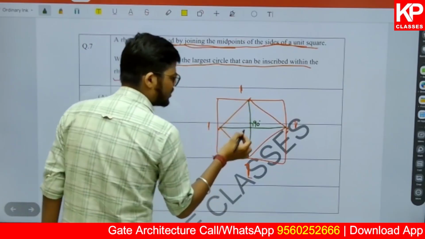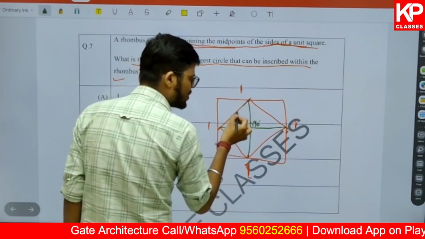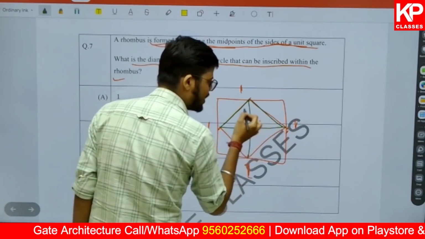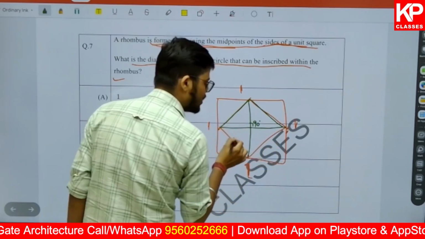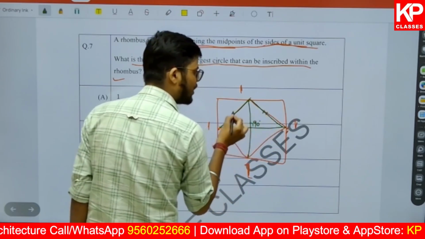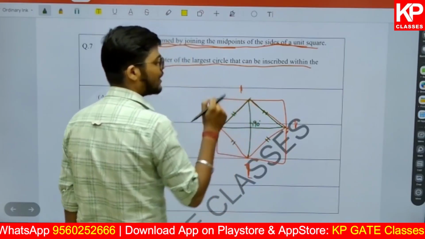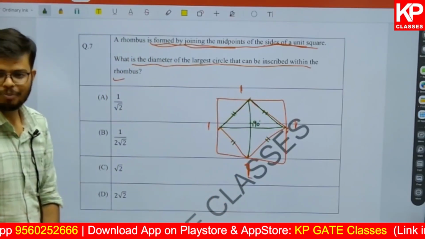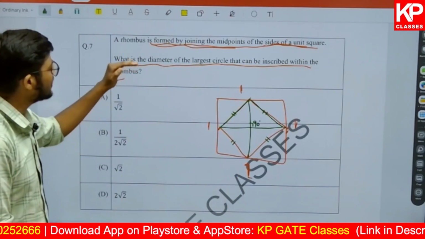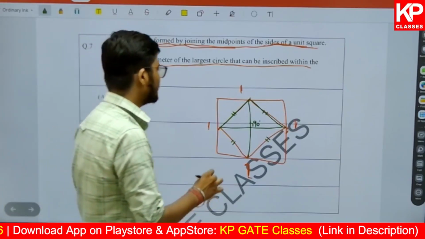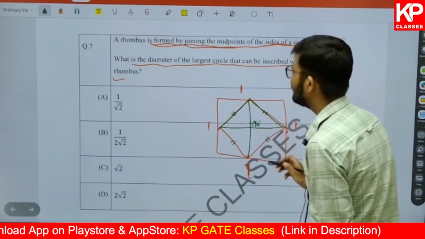So for that, what is a rhombus? In a rhombus, all sides are equal. If this is A, this is A, this is A, this is A, and the opposite sides are parallel, and then the diagonals of a rhombus bisect each other at an angle of 90 degrees. So these are the properties of a rhombus. Now here it says, what is the diameter of the largest circle that can be inscribed within the rhombus?